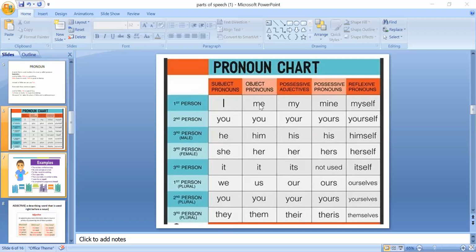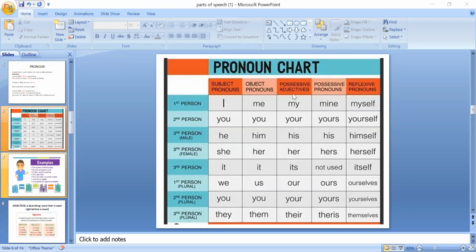Look at the second column. These pronouns are used at the end of the sentence: me, you, him, her, it, us, you, them. These can also be used as an object. That's why these are called objective pronouns or object pronouns, because these are used at the end of the sentence. You know the formation of the sentence: subject, verb, and then object. So these are used in place of the object. Clear?